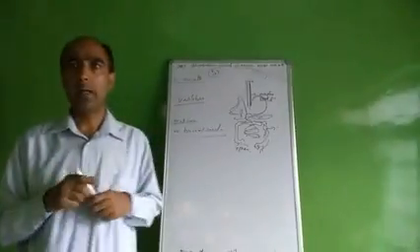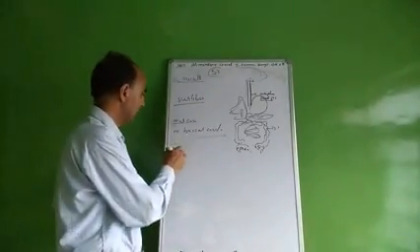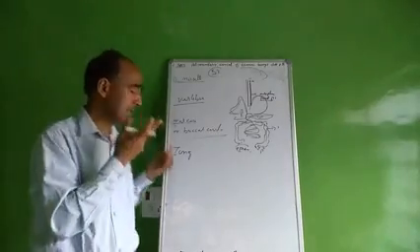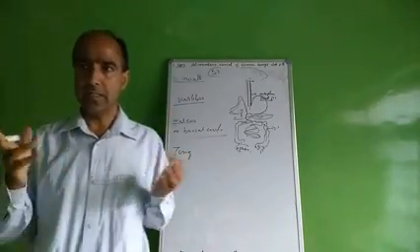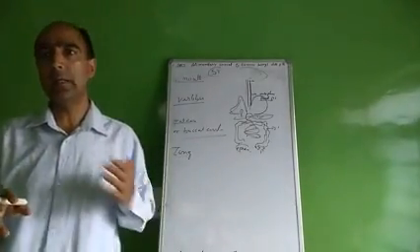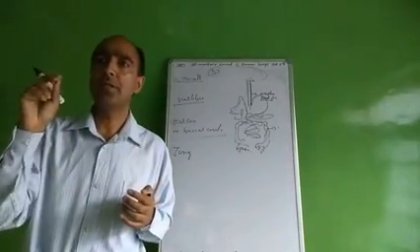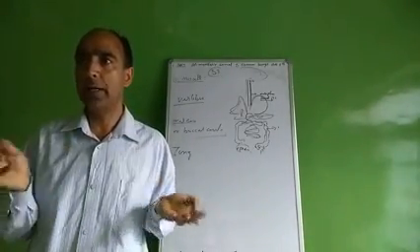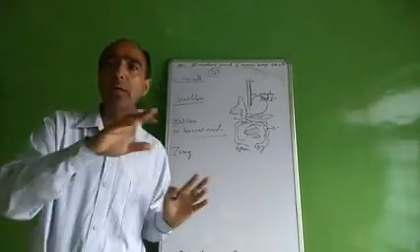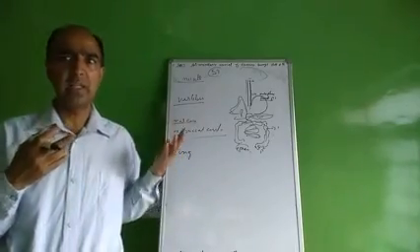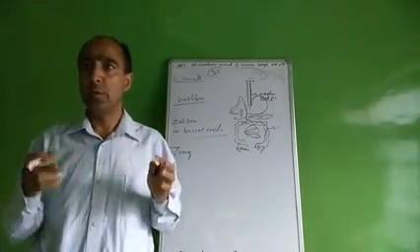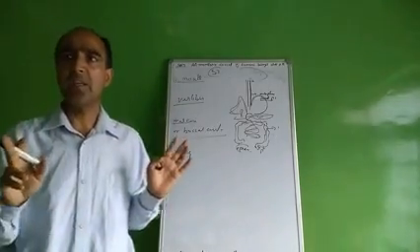Now we go for the tongue. The tongue is a muscular organ. It has no bone or cartilage. It is attached by the posterior end and free in front. It contains two important structures on the surface, the papillae and the taste buds, which are numerous in number. The taste buds find out the tastes of food. The tongue is essential for mastication, deglutition, taste, speech, and secretion of mucus.